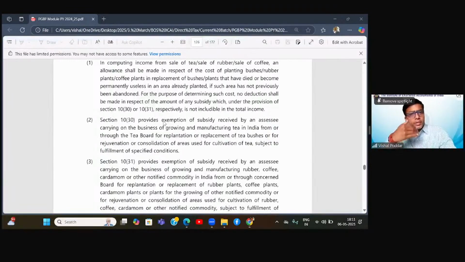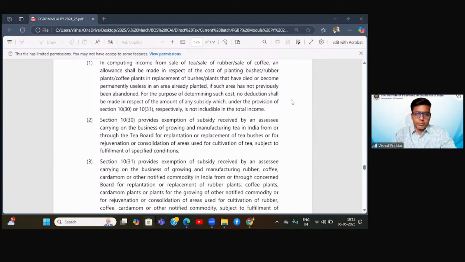Similarly here, if the subsidy is given for the cost of plantation, so you can claim the deduction of the cost of plant, point number one. And while doing so, you should not deduct the subsidy from that. In short, you should claim the total cost of plantation as your cost while computing this PGBP income. Okay sir. Understood? Yes sir.